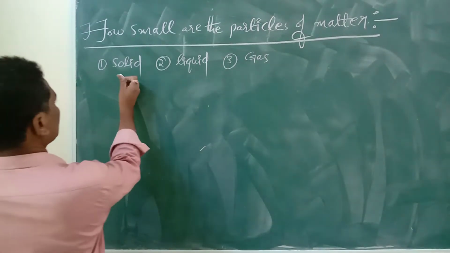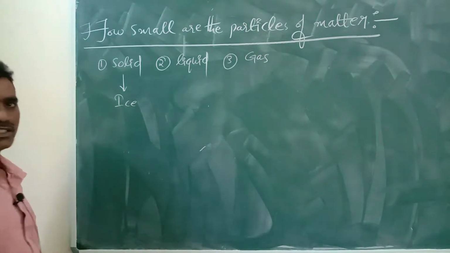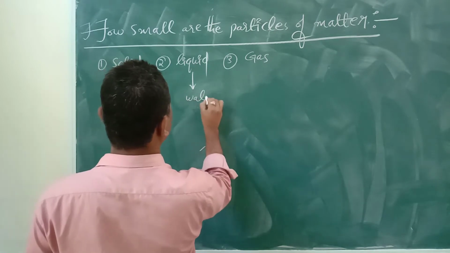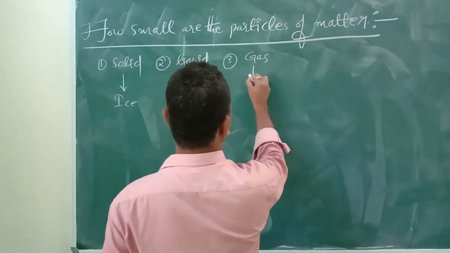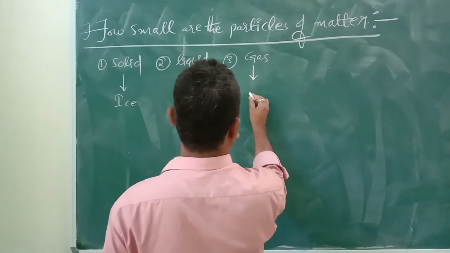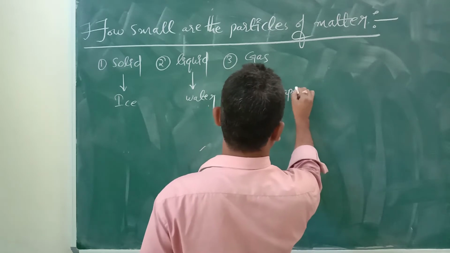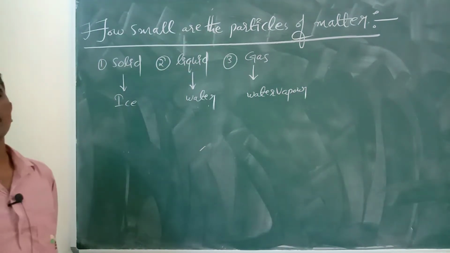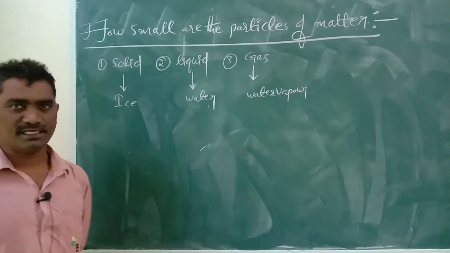Ice is the best example for the solid state of matter. Water is the best example for the liquid state of matter. Water vapor is the best example for the matter which is in gaseous state. Here three states of matter are there.